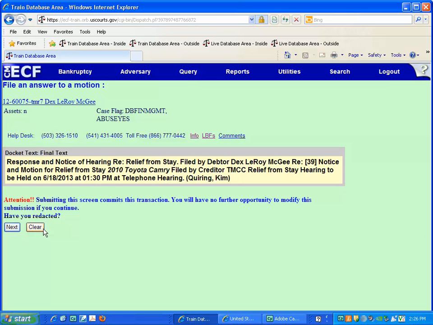If, after accepting the docket text, you discover an error, you must contact the court before continuing. The court will instruct you on how to proceed. If the error is document-related, you may be instructed to refile the correct document. Other errors may be corrected by the court. Click Next.